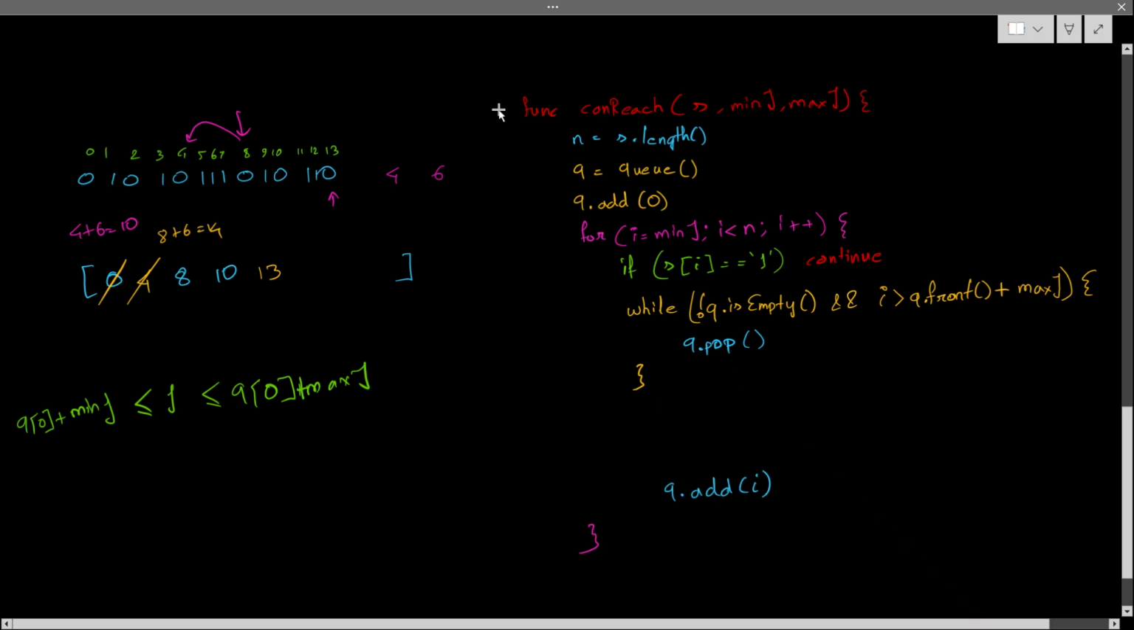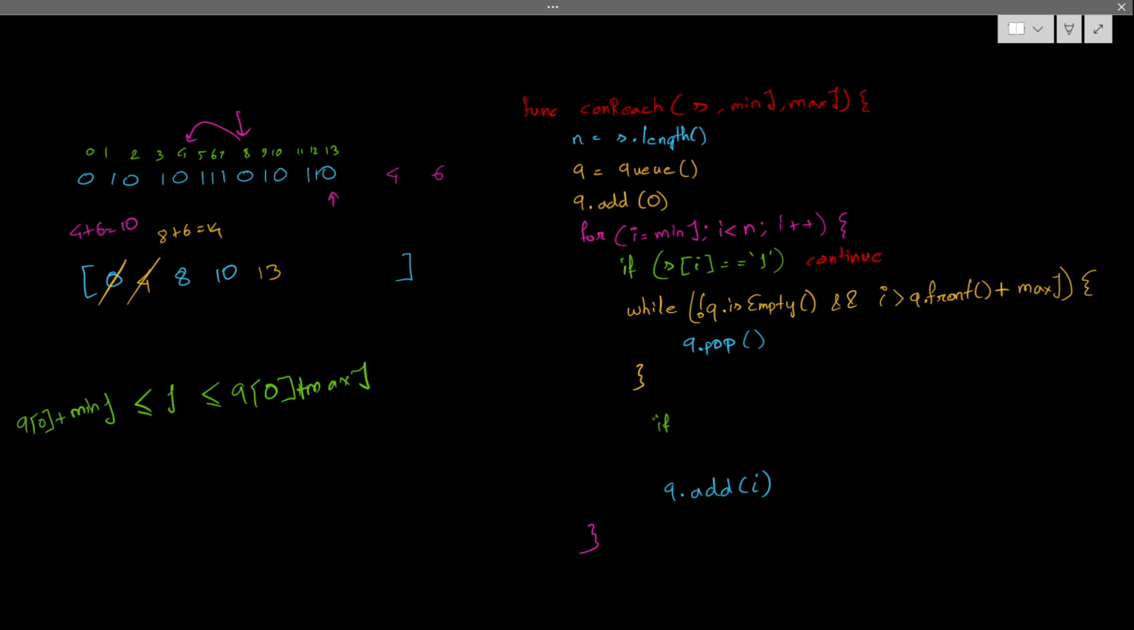Instead, before adding, if I get an item and it is the last index, that is, i equals n minus 1, then I can simply say, why add, directly return true. I got the true, so I can return true, it's fine. So right now, this is my algorithm.